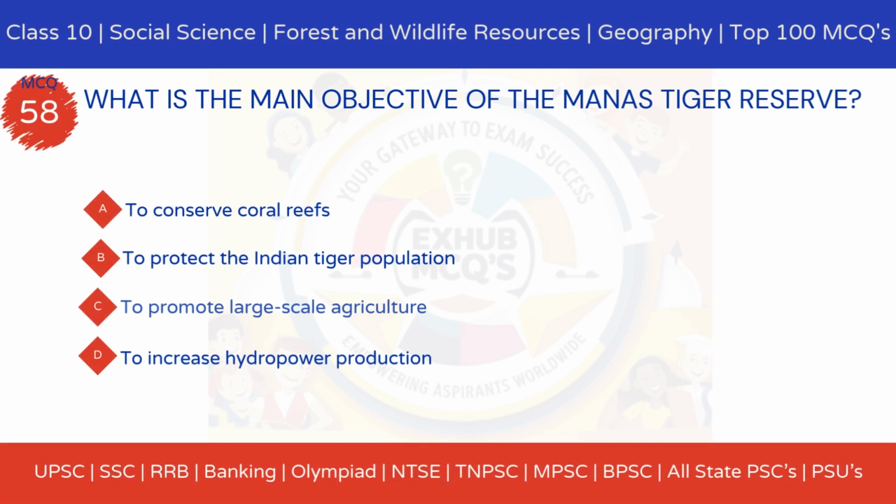MCQ 58. What is the main objective of the Manas Tiger Reserve? Option A, to conserve coral reefs. Option B, to protect the Indian tiger population. Option C, to promote large-scale agriculture. Option D, to increase hydropower production.